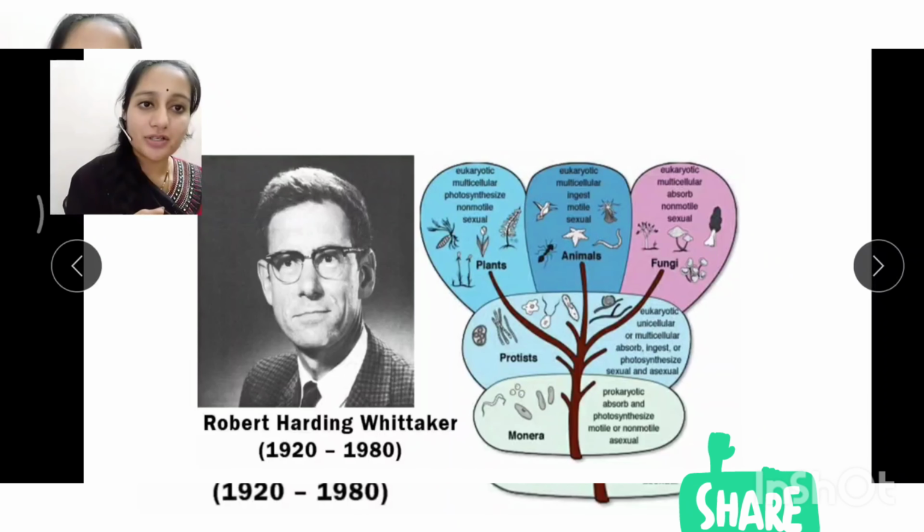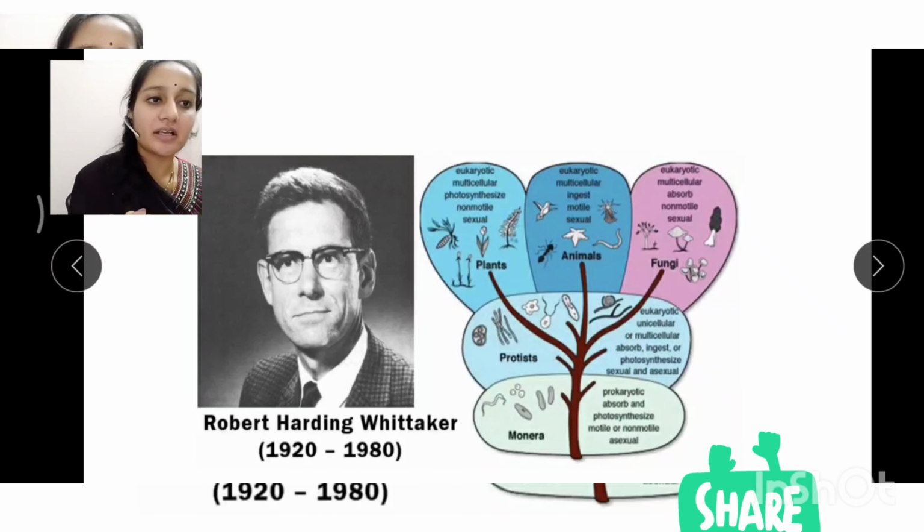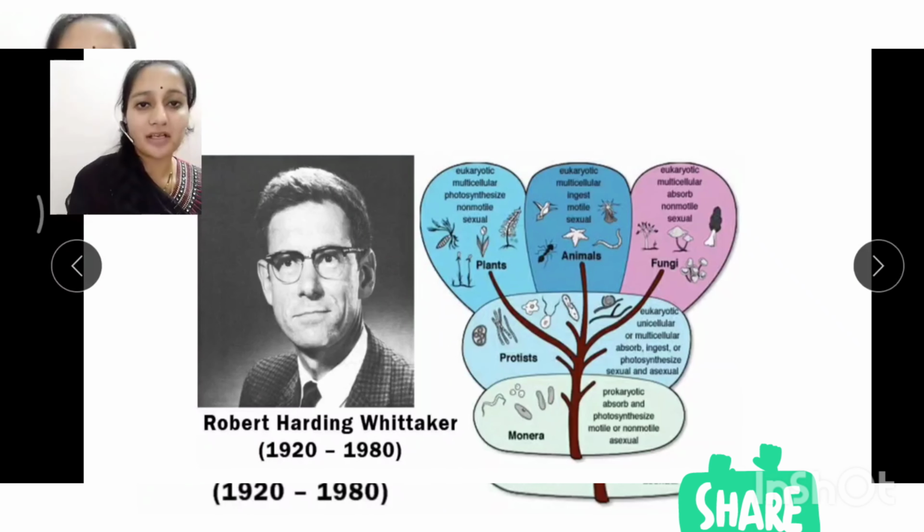So when you consider the plants, animals and fungi, all these three share common characters, like they are eukaryotic, they are multicellular, they are non-motile, they cannot move like animals from one place to the other place, and the reproduction type is sexual as it involves both the male and female gametes. So based on all these characters, all the organisms were classified in different ways by the scientists, and finally the five kingdom classification is followed.